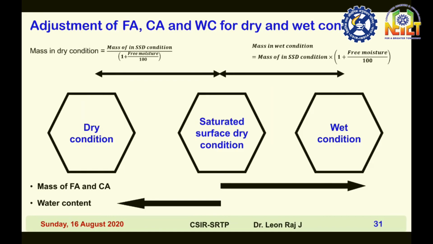Therefore, mass in dry condition is equal to mass in saturated surface dry condition divided by 1 plus free moisture divided by 100. In the other case, mass in wet condition of coarse aggregate or fine aggregate is equal to mass in saturated surface dry condition of coarse aggregate or fine aggregate into 1 plus free moisture divided by 100.